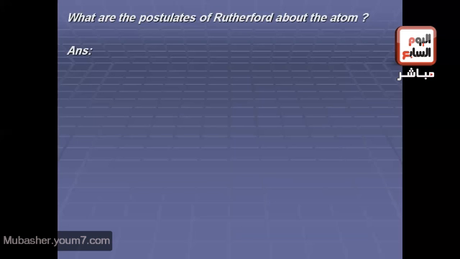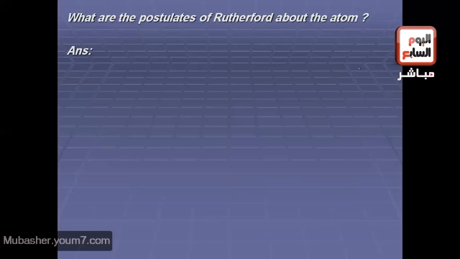You took these postulates before in chemistry, in the last year. Rutherford said that the atom has a positively charged nucleus in its center, and of course the atom is dynamic, so electrons rotate around the nucleus all the time, otherwise they would be attracted to the nucleus and fall into it. The atom would be destroyed. The atom is electrically neutral because the number of protons equals the number of electrons, and most of the atom is space. Let's see the answer.